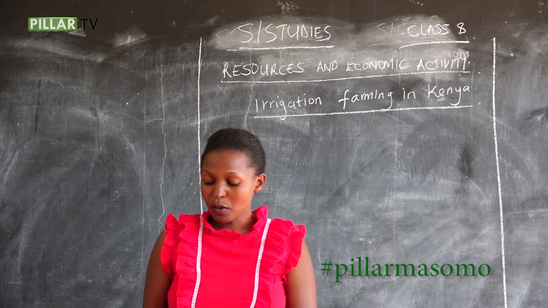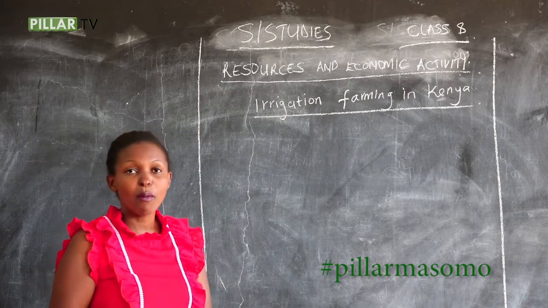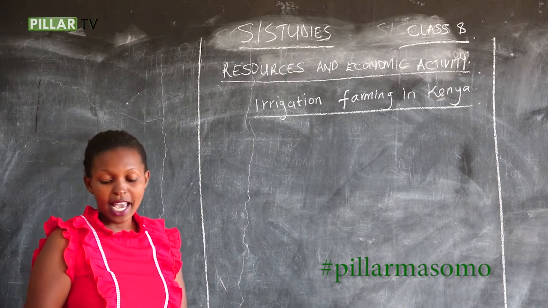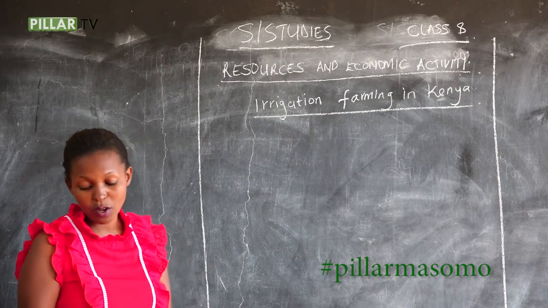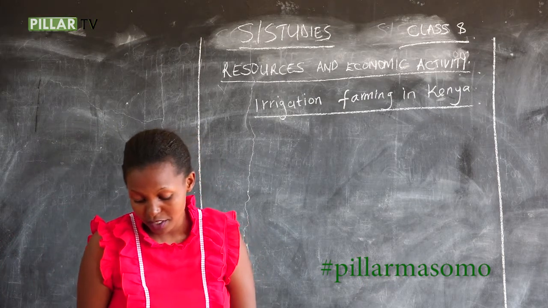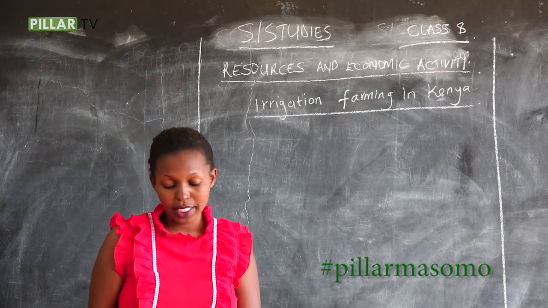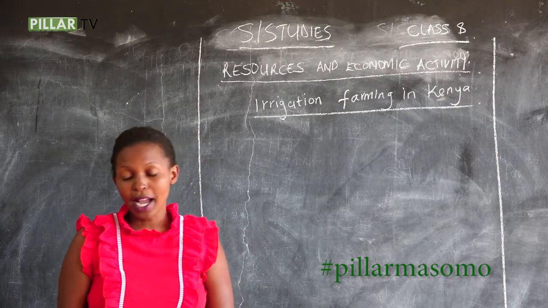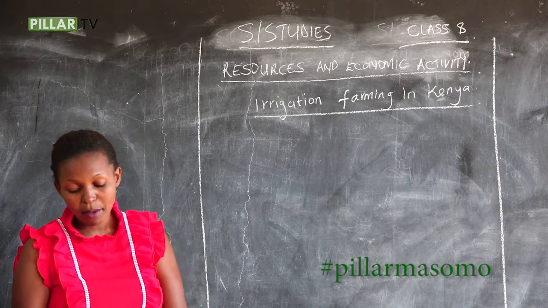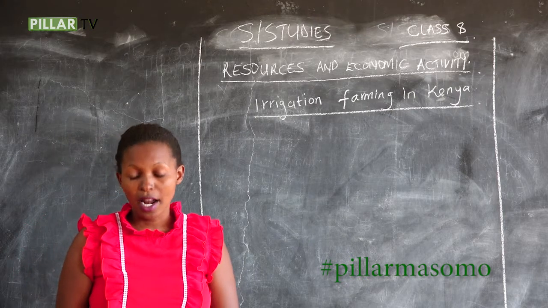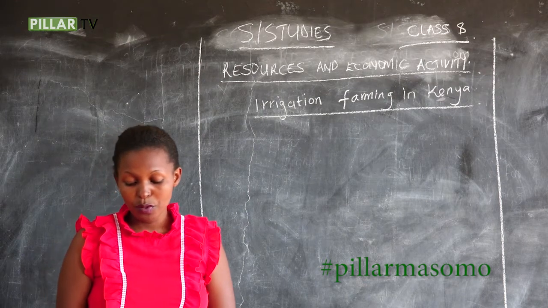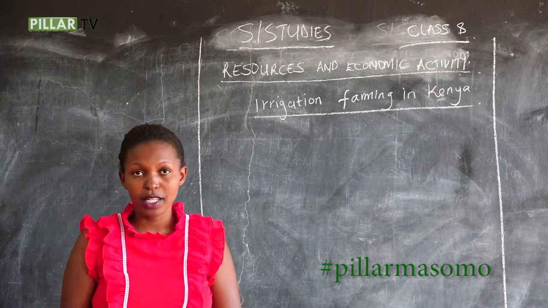Less than a quarter of Kenya's land is suitable for arable farming. The rest of the country is dry, hence suitable for livestock farming. Some areas contain fertile soil but lack adequate rainfall to allow arable farming to be carried out. Water from nearby rivers, boreholes, and wells is directed to the farms to grow crops through a process called irrigation.